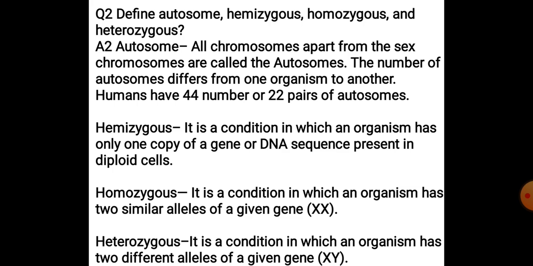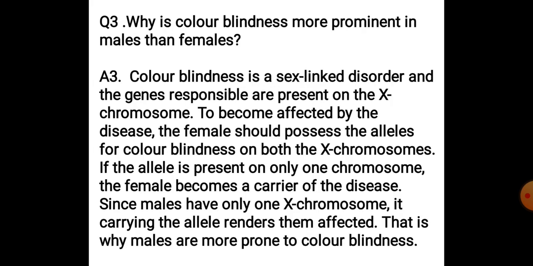Next, hemizygous. It is the condition in which an organism has only one copy of a gene or DNA sequence present in a diploid cell. Homozygous is the condition in which an organism has two similar alleles of a given gene. For example, XX or YY, TT. Next, heterozygous is the condition in which an organism has two different alleles of a given gene.